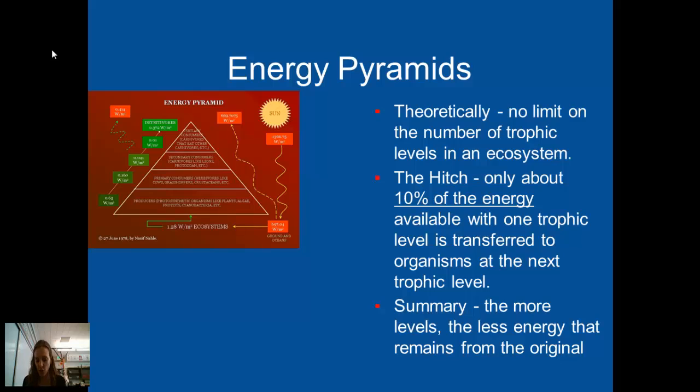So essentially, ecological pyramids show decreasing amounts of energy, living tissue, or number of organisms at each successive trophic level. The pyramid is divided into sections that represent each trophic level. Because each trophic level harvests only about 1/10 of the energy from the level below, because only about 10% of the energy is available to the level above, it can support only about 1/10 of the amount of living tissue. This is why it's a pyramid, because there's less and less energy available as you move through the trophic levels.